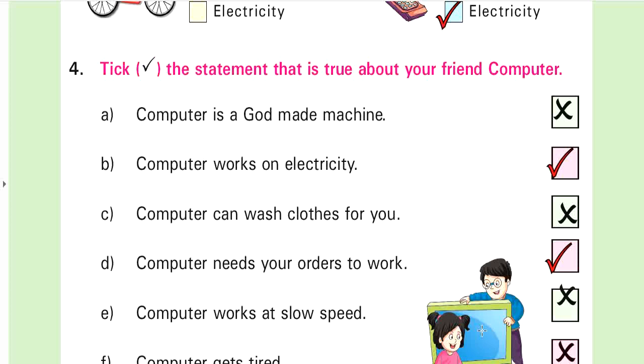That is true about your friend computer. Computer is a God-made machine. No, computer is a man-made machine. So the answer of this is, you have to write a cross here. Computer works on electricity. Yes, computer works on electricity.